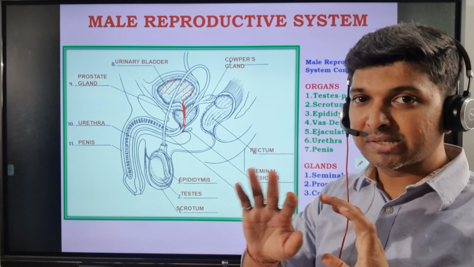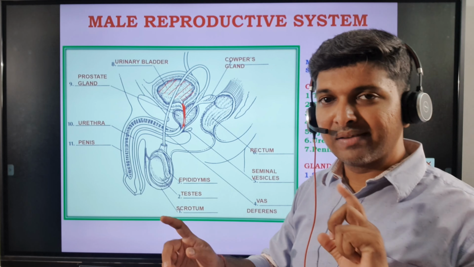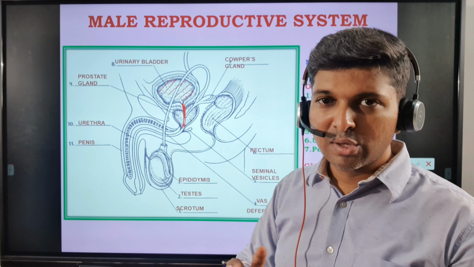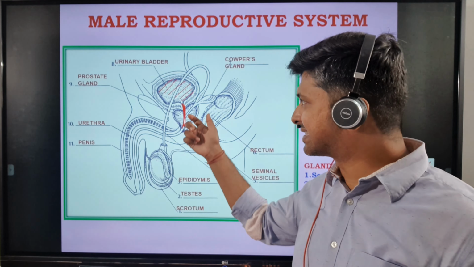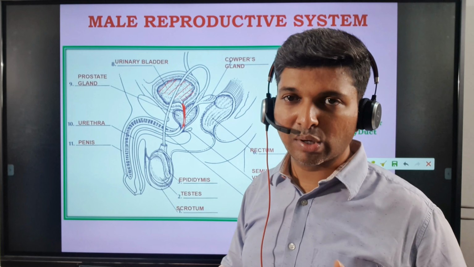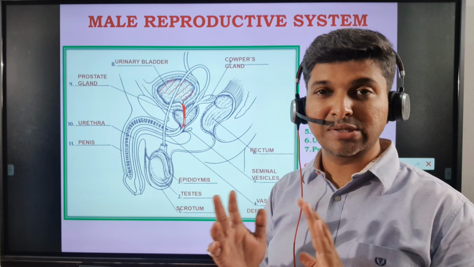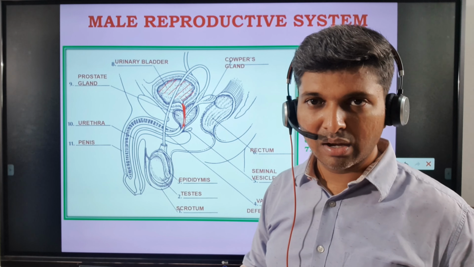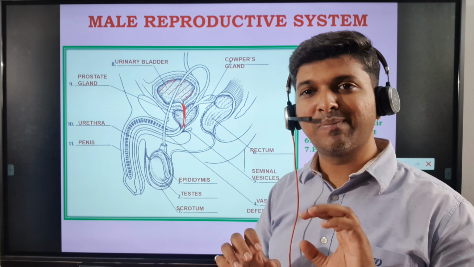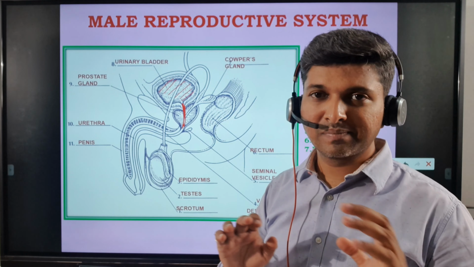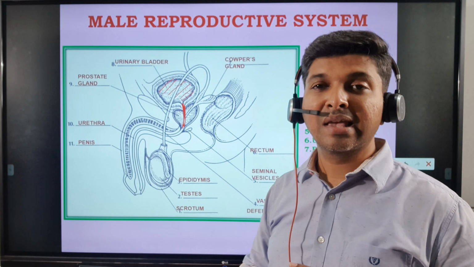So when sperms are passing, urine will not pass, and when urine is passing, sperm will not pass. So these sphincters control the passage of urine. Although it is a common passage, it does not mean that both of them will pass together. It will pass alternatively.